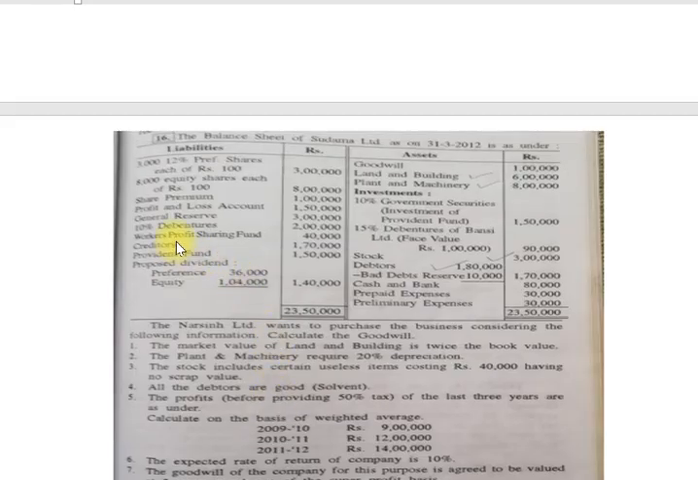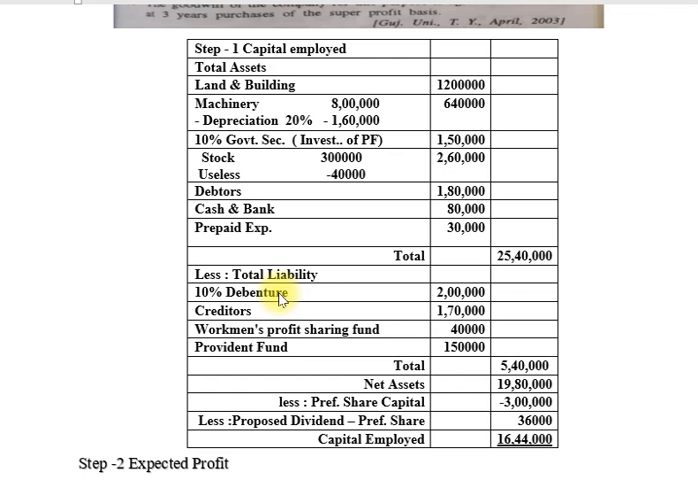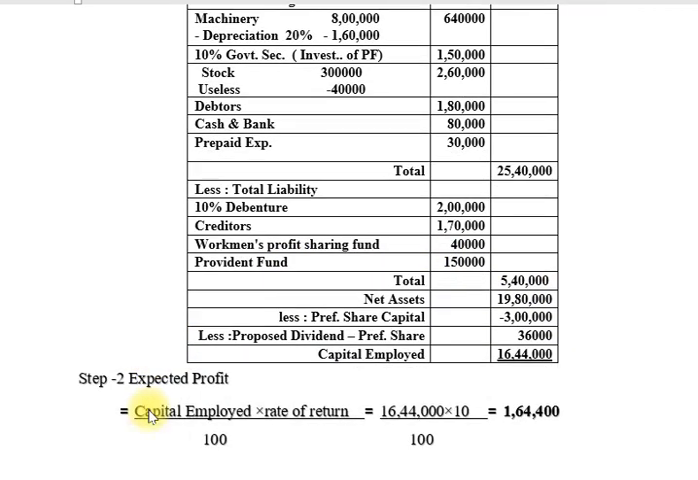So friends, on the liability side: 10% debenture 2 lakhs, workman profit sharing fund 40,000, creditors 1 lakh 70,000, provident fund 1 lakh 50,000. You can see here debenture 2 lakhs, creditors 1 lakh 70,000, workman's profit sharing fund 40,000 and provident fund 1 lakh 50,000. Total 5 lakh 40,000. So now the difference, net assets, is 19 lakhs 80,000.